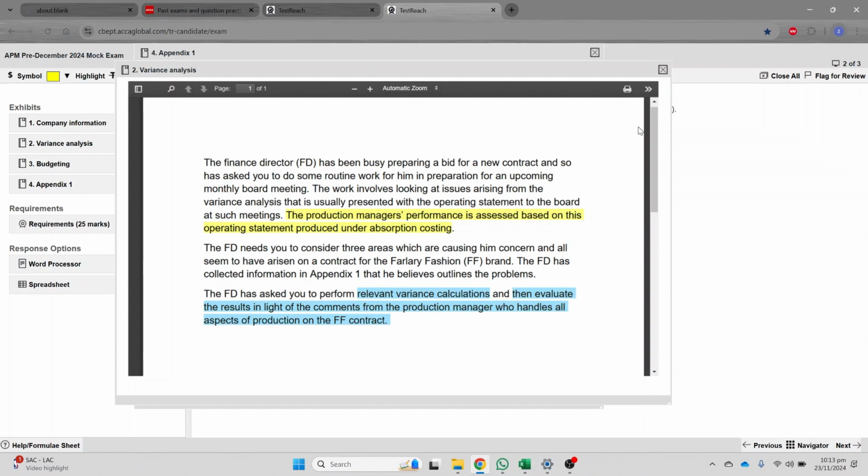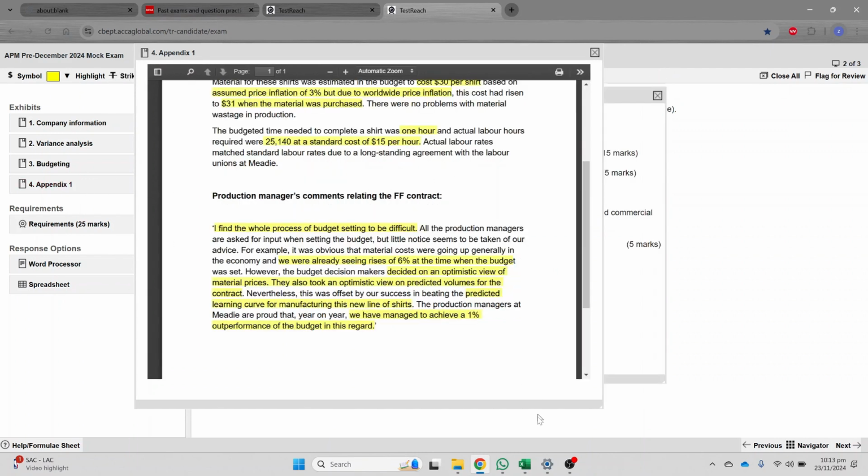So let's just start with this. Let's see what we can do here. If you want a quick recap of planning and operational variances, I will share its link in my YouTube channel so that you can go and quickly have a recap of that. But I don't believe that this is a very important topic and this should be asked as a 15 marks requirement, right? So let's see what we can do here.